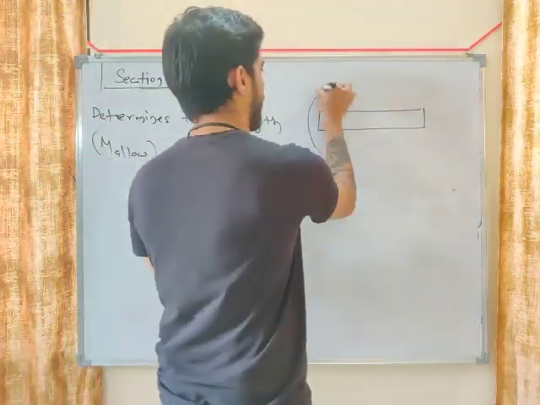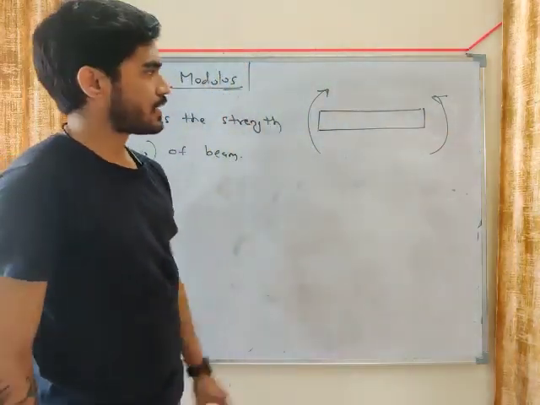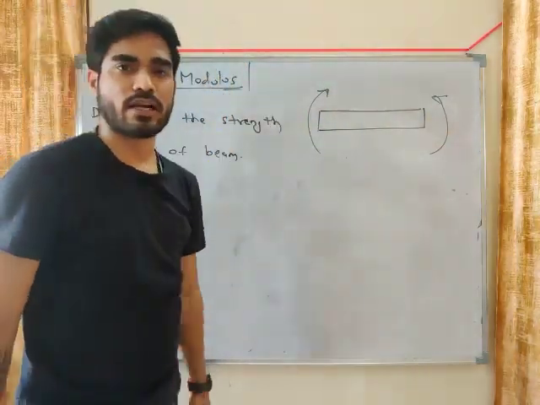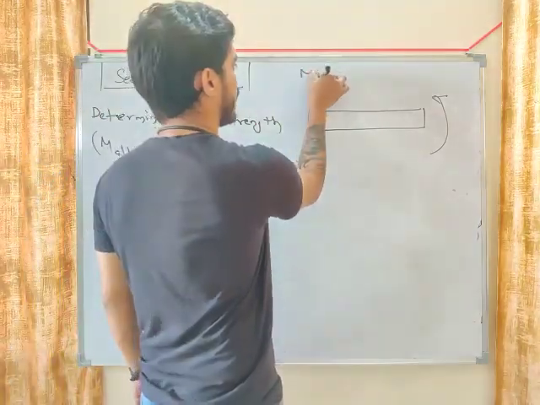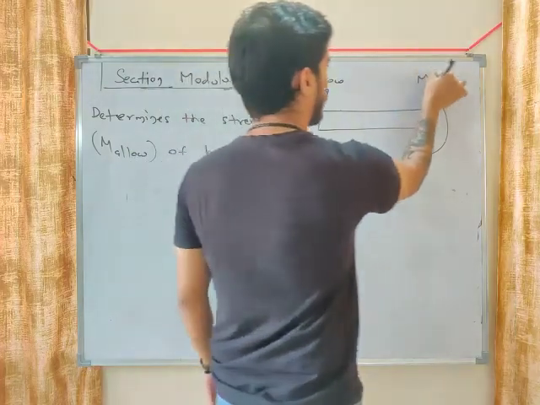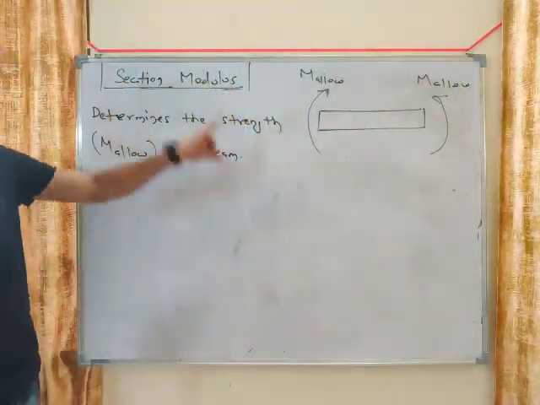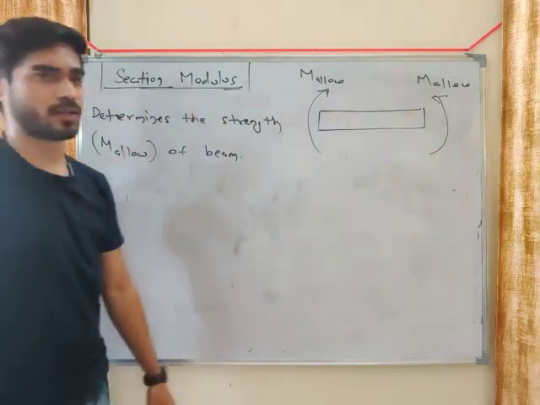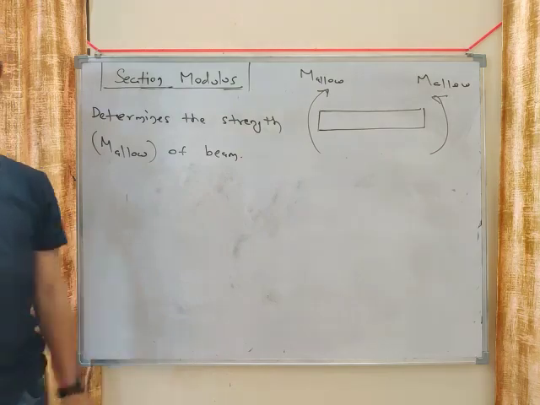I am putting the value of bending moment. Okay, I am applying some bending moment. If you start increasing this bending moment, there will be a point when the beam will break. So the maximum allowable bending moment is, let's say, M allowable. How much bending moment you can allow depends upon section modulus.